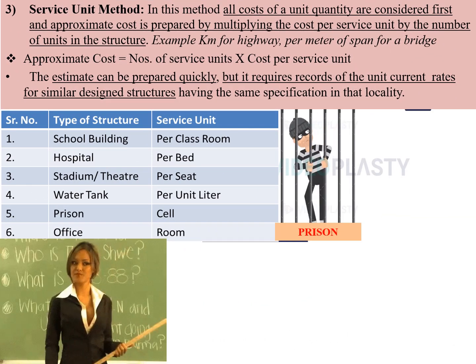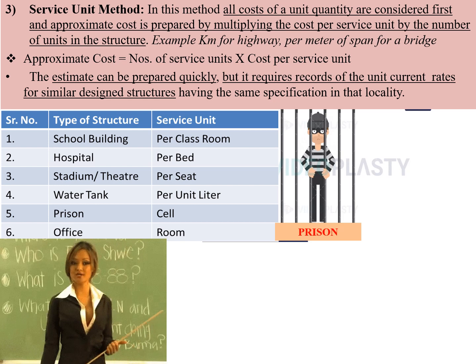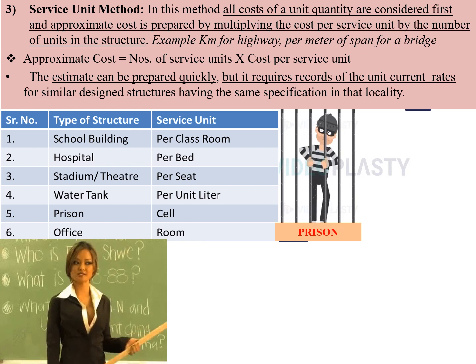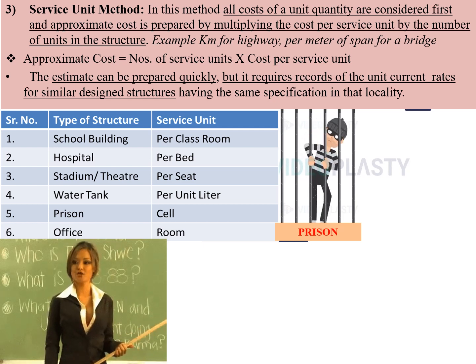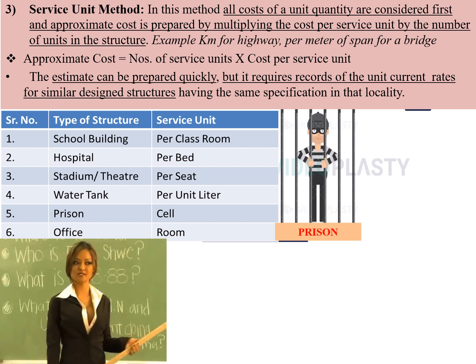Next is the service unit method. In this method, the cost of a unit quantity of the existing structure will be taken into the picture. For example, if I need to calculate the cost of a highway, I will take an existing highway of similar specification, find the cost per kilometer for that highway, and multiply it with the proposed kilometers of my highway. So similarly I will be able to calculate.